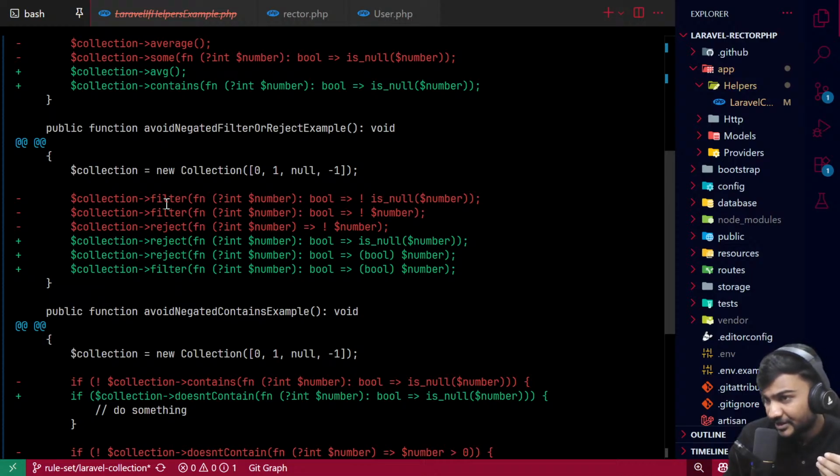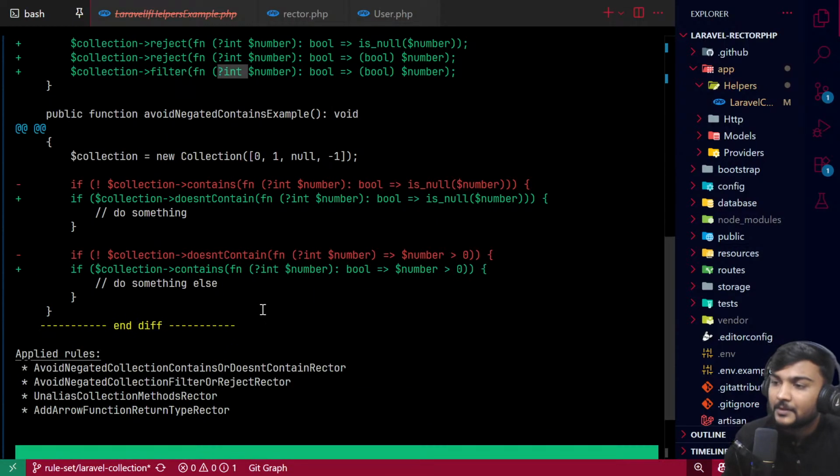We can also see filter and reject, but using not in filter is exactly what reject does. So yeah, it's just converted into the reject. Same for the filter, right? And of course it is also doing some more stuff, which is doing booleans, right? Because number is integer, so let's convert it into the boolean. If it is null, it will be converted into false, kind of. And yeah, we can see that using not with the contains does not make much sense, so it is doing doesn't contain. Same for the contains, right?